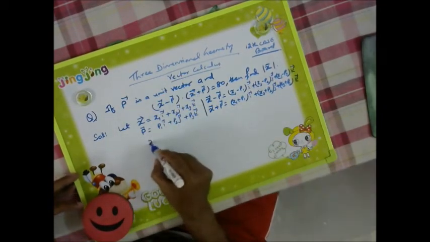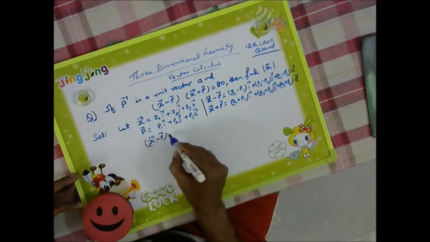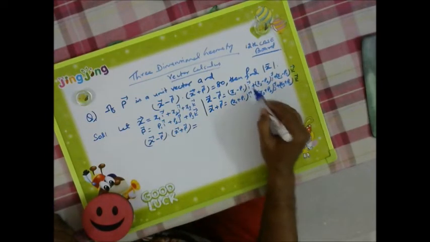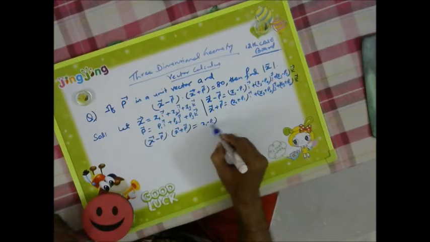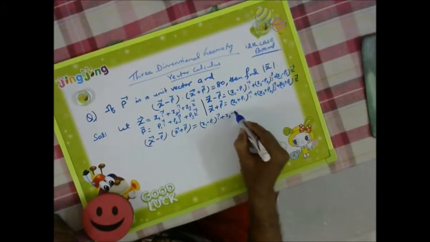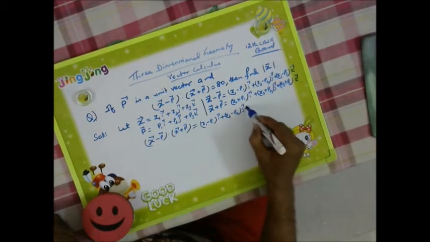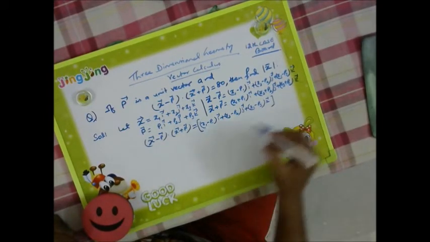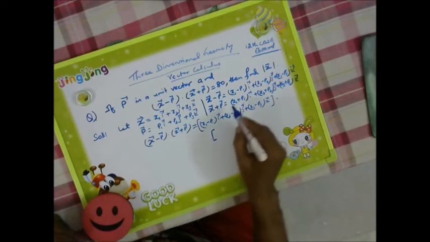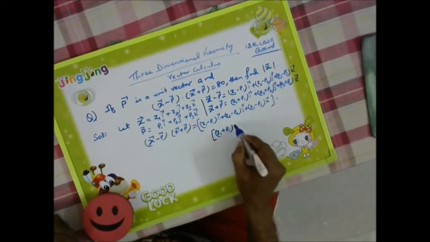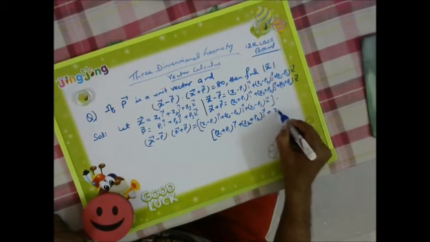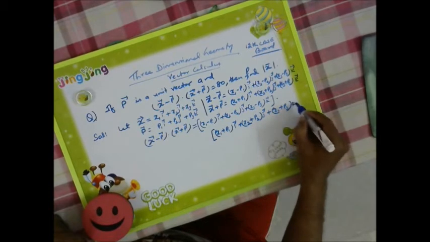Now the dot product is there. So (x minus p) vector dot (x plus p) vector will be giving us this dot product: ((x1 minus p1) i plus (x2 minus p2) j plus (x3 minus p3) k) dot ((x1 plus p1) i plus (x2 plus p2) j plus (x3 plus p3) k).